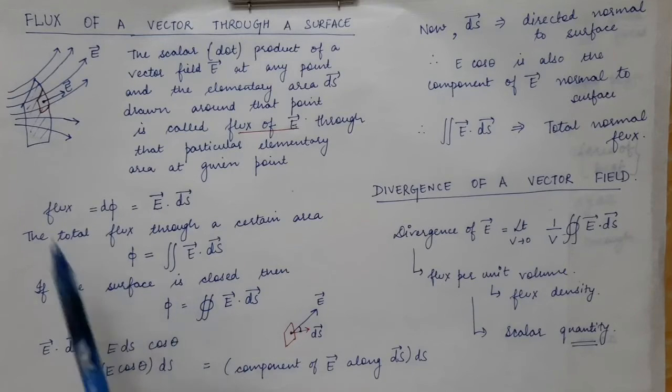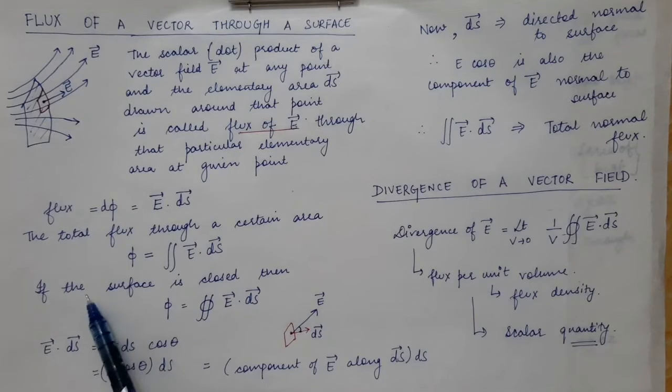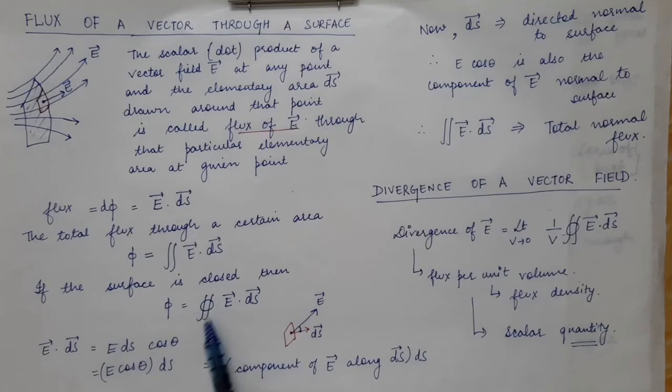So if the surface we are talking about is a closed surface, let's say a cuboid or a cube or a sphere, then the flux is written as the closed surface integral of E dot ds. Now E dot ds is the dot product, so it can be simply written as E ds cos theta, where theta is the angle between E vector and the ds vector. So this is the small area element, this is the E vector, and this is the ds vector. This is the area vector.